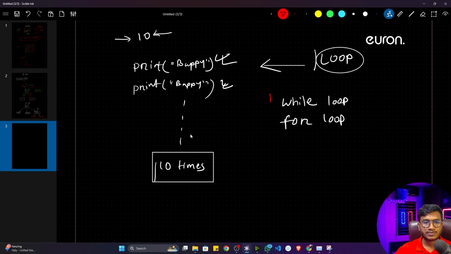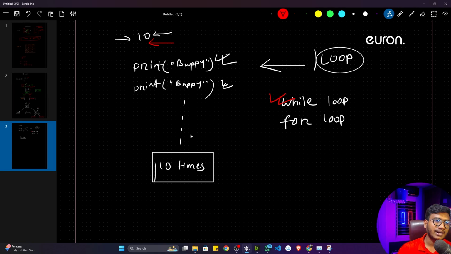In this video, first of all, I'll discuss the while loop. I'll tell you how we can automate this task with the help of a while loop, how we can repeat these steps 10 times. Whenever I'm using the looping concept, you also need to give one condition. Based on that condition, the loop will stop. Otherwise, the loop will run infinite times, but I don't want that. So we always use one condition with our loop.